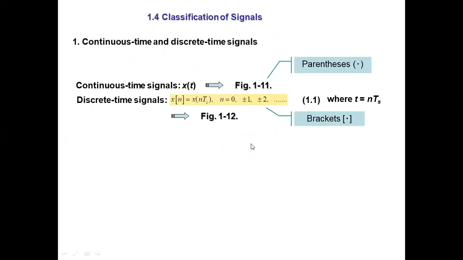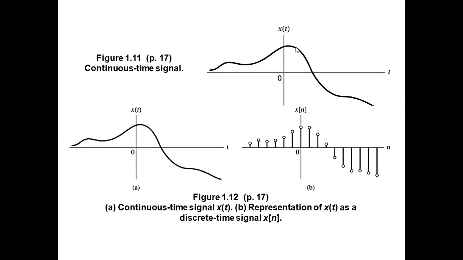So what signals are continuous time signals? Continuous time signals are defined for each and every instant of t, whereas a discrete time signal is defined only for discrete intervals of time. The second rule is that these are discrete intervals of time which are uniformly spaced.